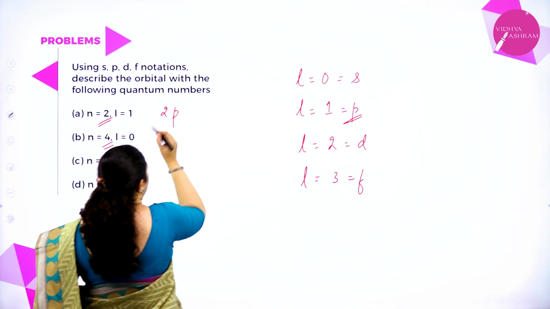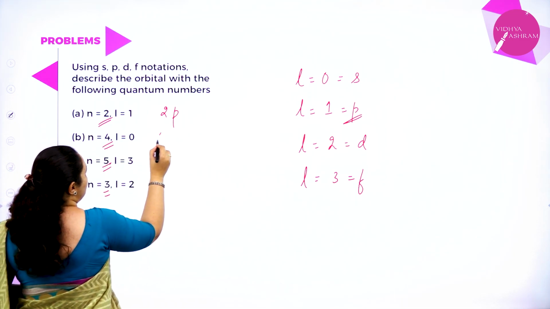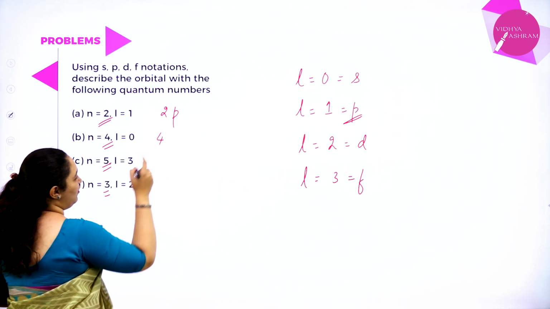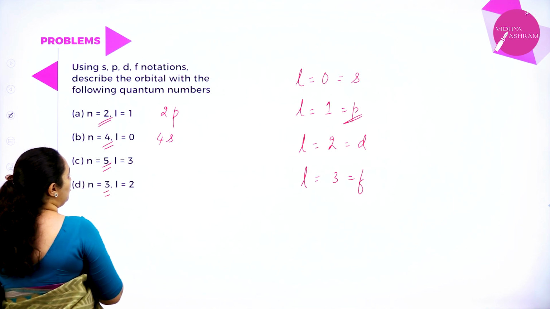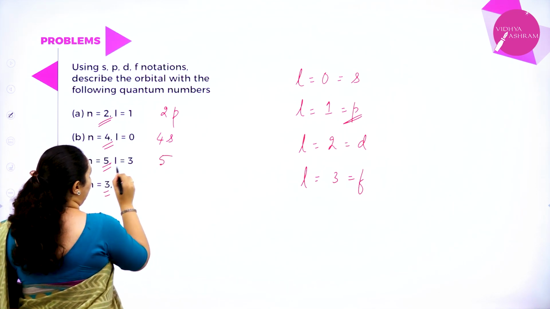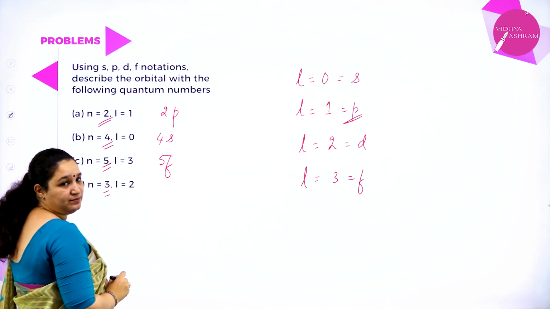So this is 2p. Now when n is equal to 4, that is the fourth shell. When l is equal to 0, it is s, so it is 4s orbital. Now when n is equal to 5, I write l is equal to 3, which orbital? f. So it is 5f orbital.